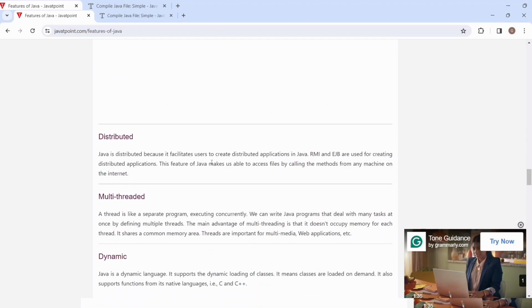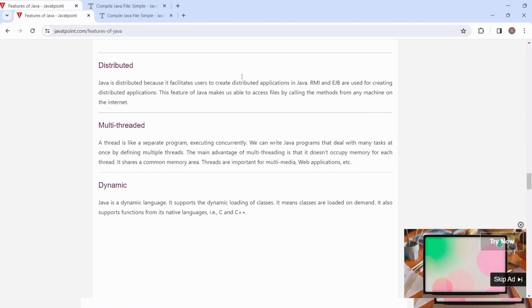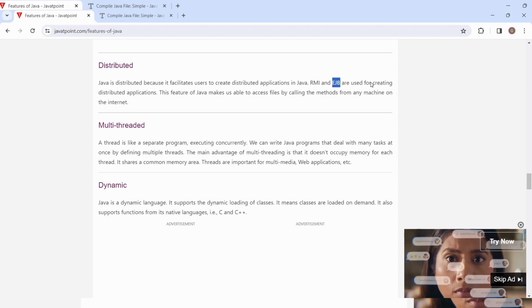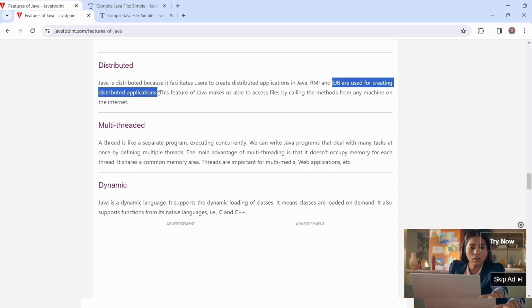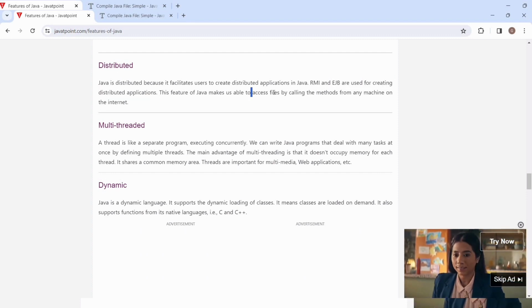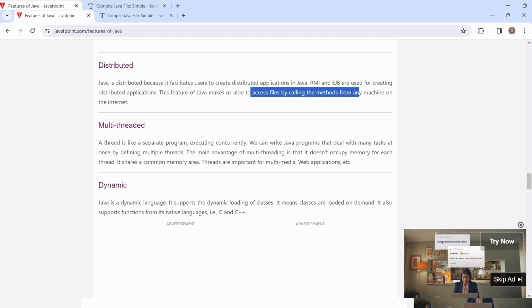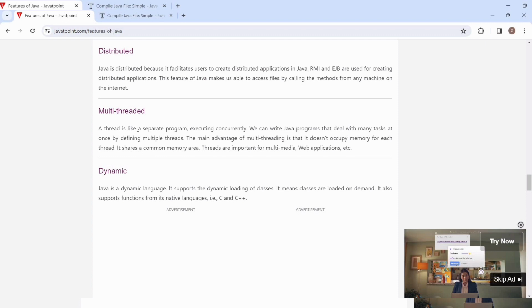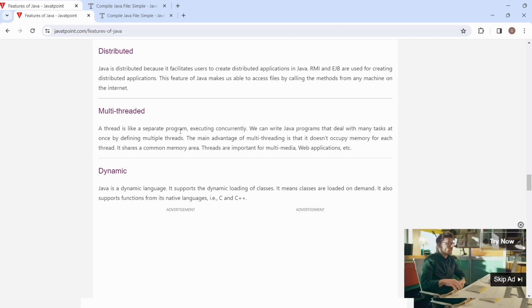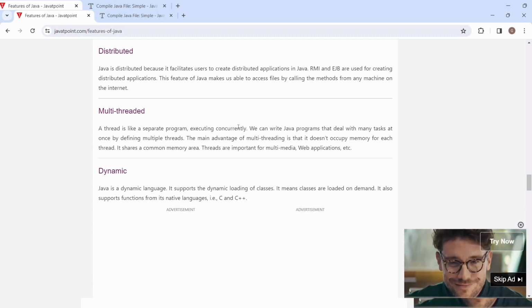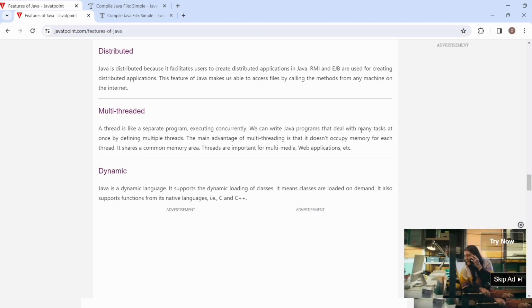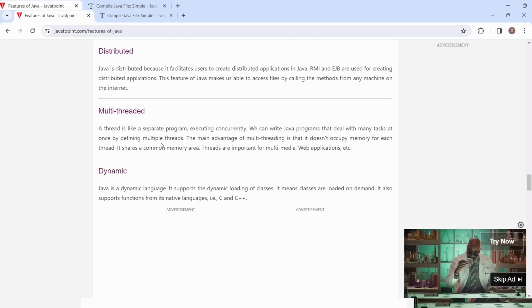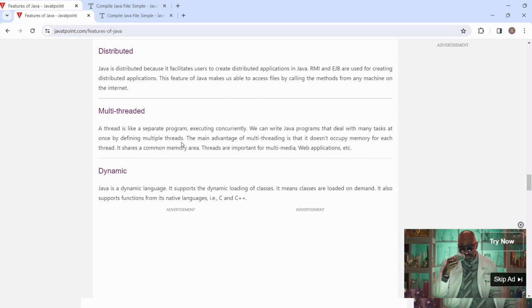Java is distributed. EJB is used for creating distributed applications in Java. It allows us to access files by calling methods from any machine on the internet. Multi-threading: a thread is like a separate program executing concurrently. We can write a Java program that deals with many tasks at once by defining multiple threads.